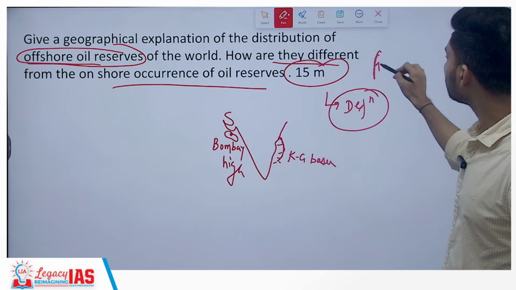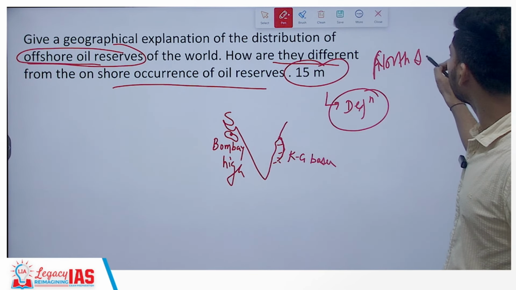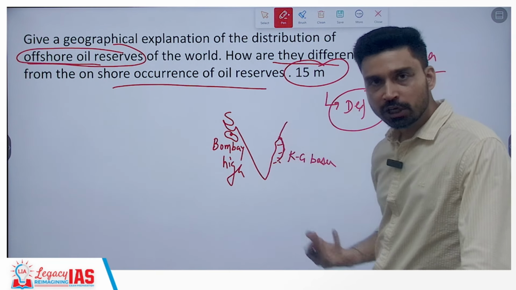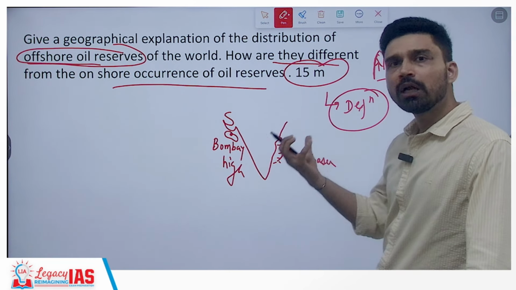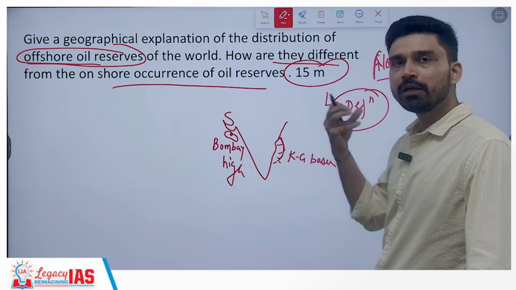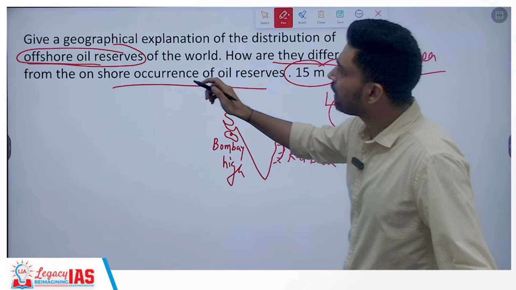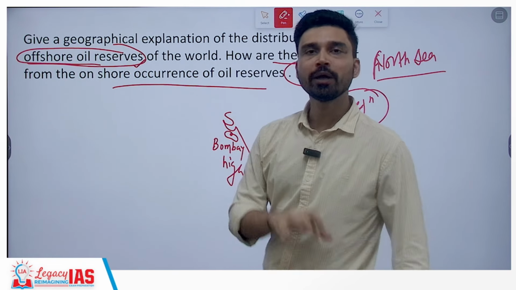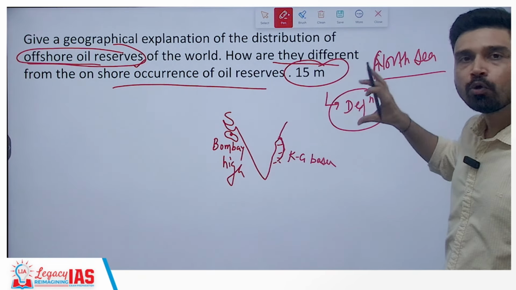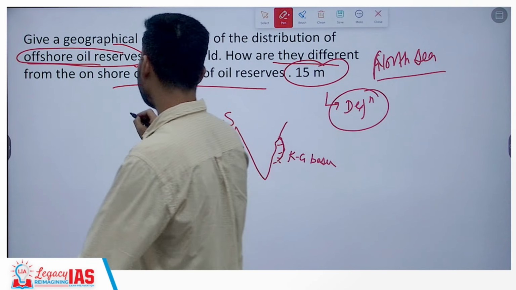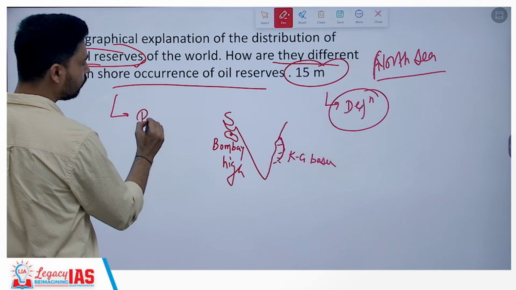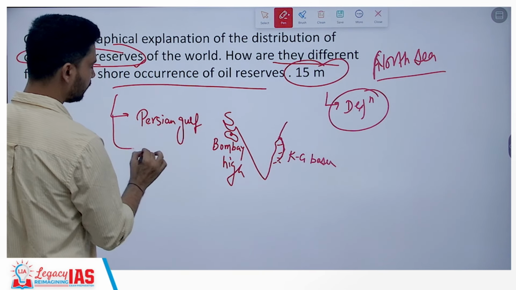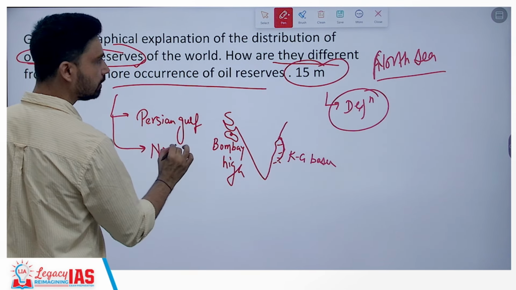You can talk about the North Sea area, for example. You'll find huge amounts of gas reserves and oil reserves here. You can talk about the Persian Gulf region, the Gulf of Mexico, and the Venezuelan basin. All these areas are basically offshore oil reserves. First you can define it. You can show the distribution by drawing the map of India and then talking about all these areas we have discussed. Again we have to highlight. We can look at the Persian Gulf, for example. So you have the Persian Gulf, right? You have the North Sea.